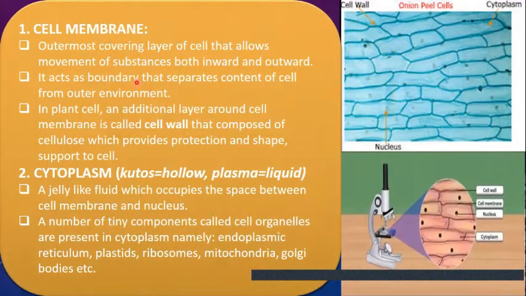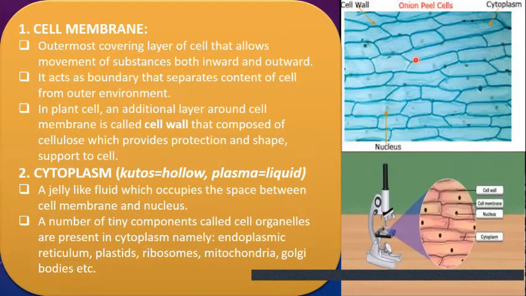Now, let's move on to the cell membrane. The cell membrane is the outermost layer of the cell that allows the movement of substances both inward and outward. Here you are seeing the structure of the cell observed in onion peel cells. The basic three structures you are seeing are the cell wall, the nucleus, and the cytoplasm.